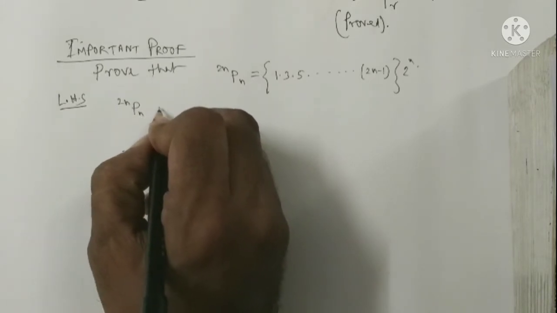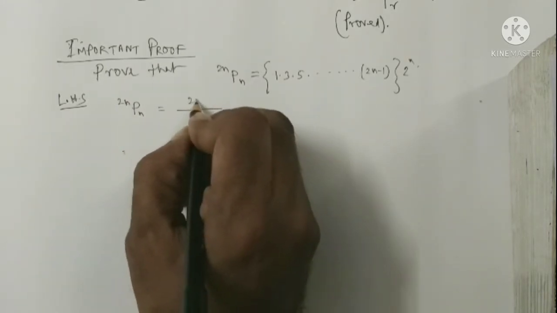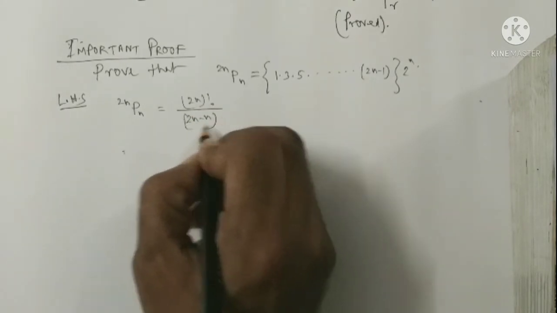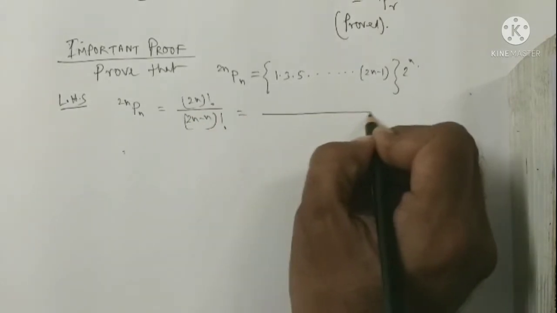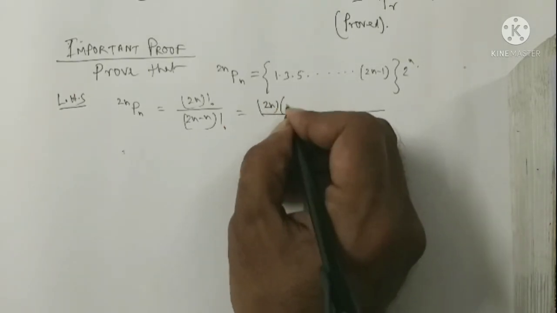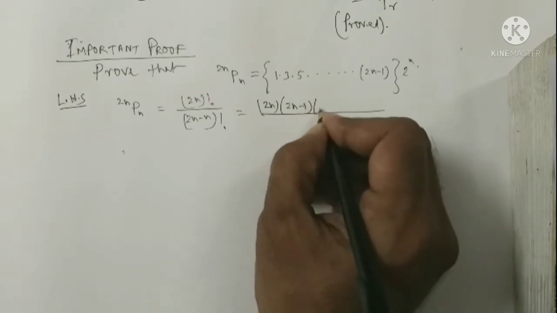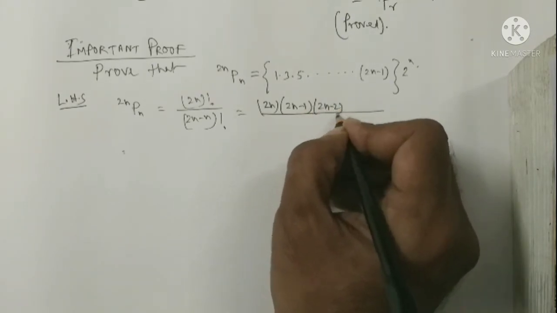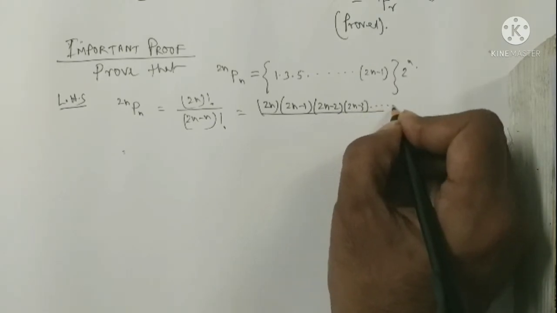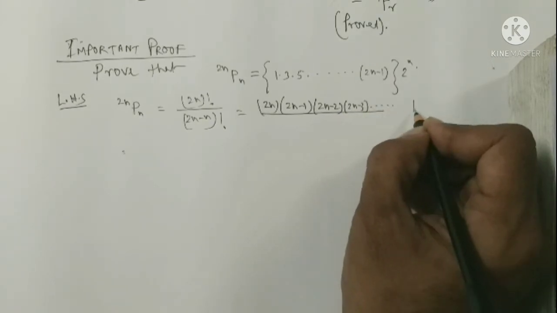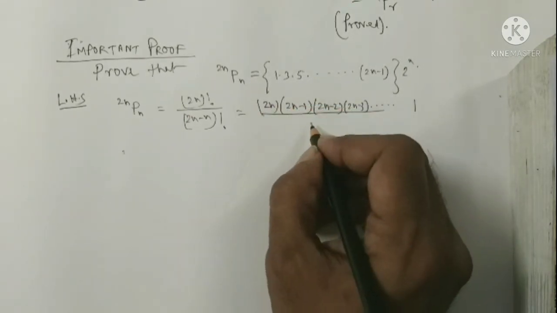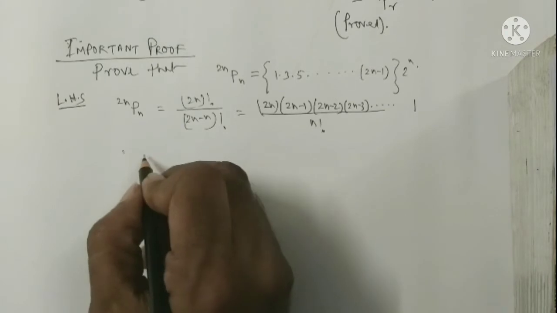2n Pn equals 2n factorial over (2n minus n) factorial, that is 2n, 2n minus 1, 2n minus 2, 2n minus 3, and so on down to 1, and in the denominator we get n factorial.